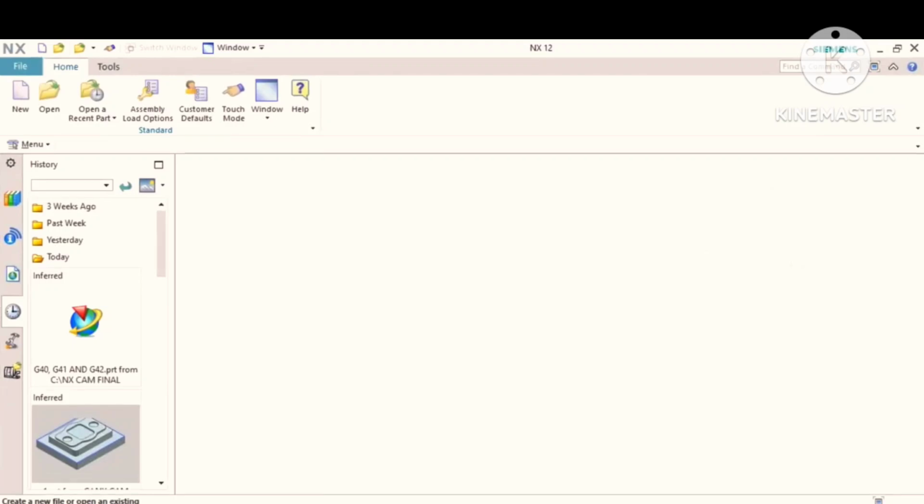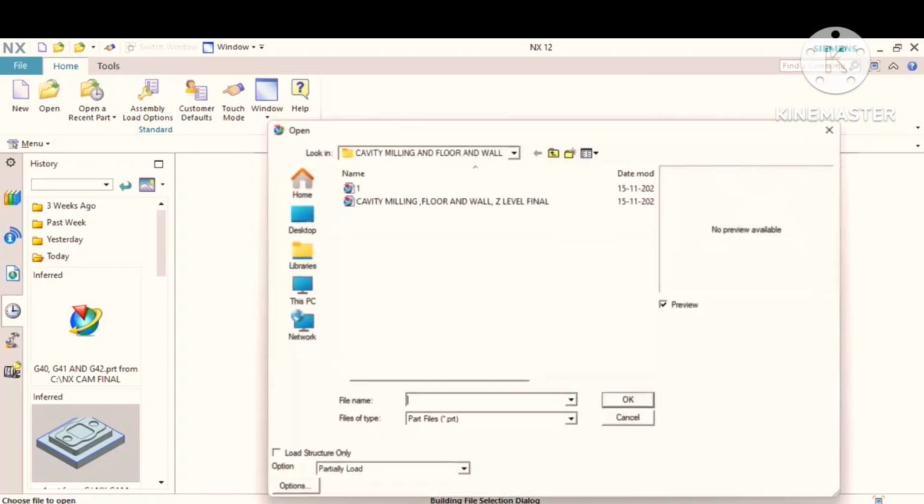In this class, we will explain about jet level machining, floor and wall finishing machining, and finally cavity machining. This workpiece is the combination of all three machining processes. Watch carefully, we will explain each and every step for industry standard only. We have created many models, so I am directly going to import the model.